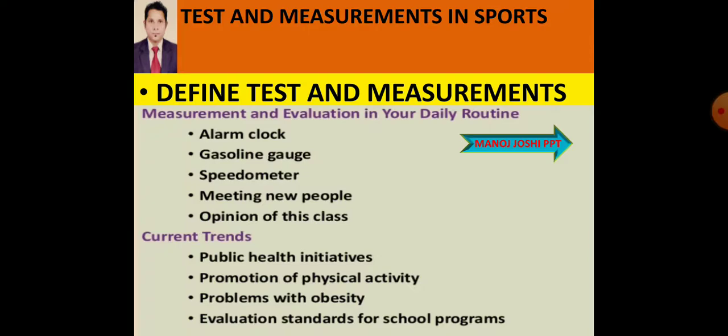We know for what purpose each is used. Alarm clock is used to know the time. Gasoline gauge is used to check the depth of the tank. Speedometer is used to check the speed.